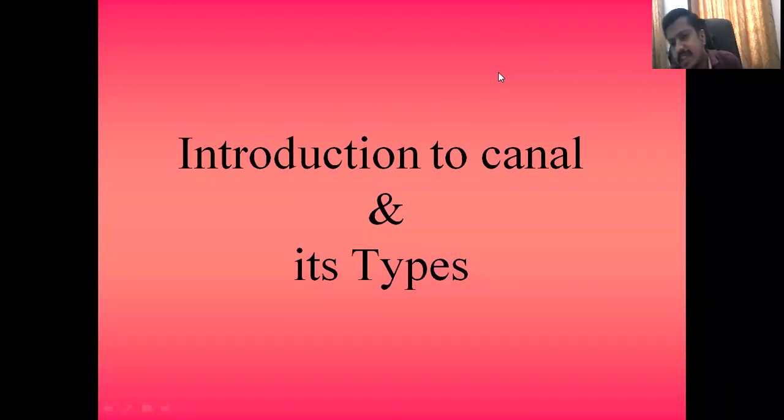Because as I told you previously also, your syllabus got revised a little bit, and in that revised syllabus, yes, we need to consider these points also. That is introduction to canals, their introductory part. Then rainwater harvesting, we have already discussed it, but still we will take it in detail. And then methods of irrigation.